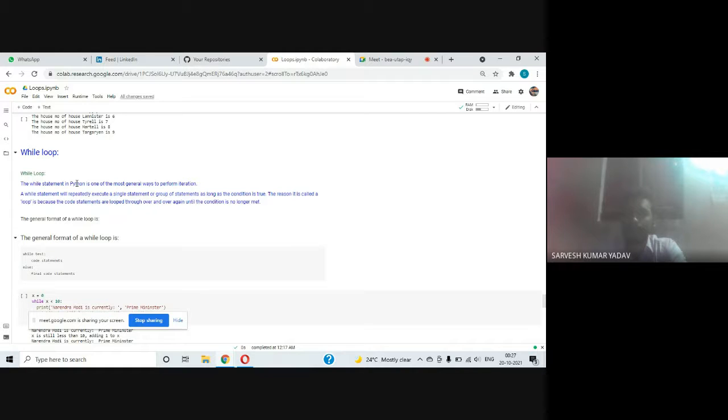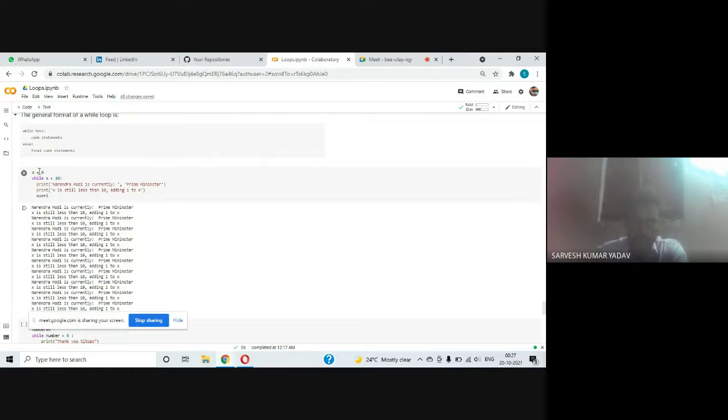Like we have defined a few conditions. Up to Sunday, we will write one line of code daily, or up to Sunday I'll go to the market at 9 p.m. daily. Here we are defining a condition. We will do this task up to this day, up to these days. In this scenario, we can use this while loop. Let us see it with an example.